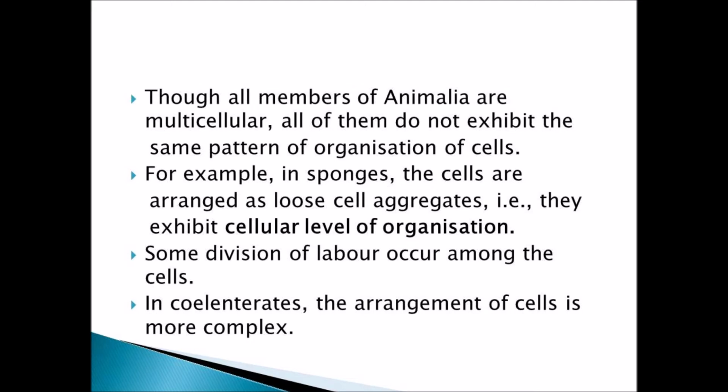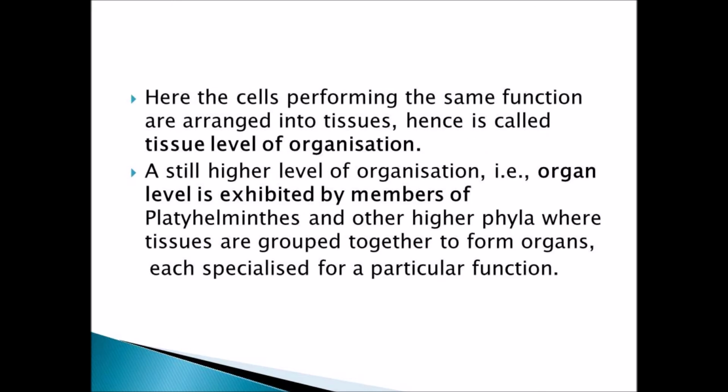For example, we can take sponges. In sponges, the organization of cells is very loose. It is arranged in a very loose manner. They exhibit the cellular level of organization, and some groups of cells may exhibit some metabolic activities. Whereas if you see coelenterates, the arrangement of cells is very complex when compared to the sponges.